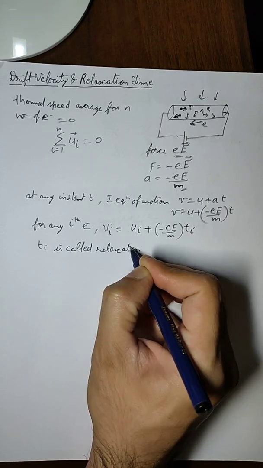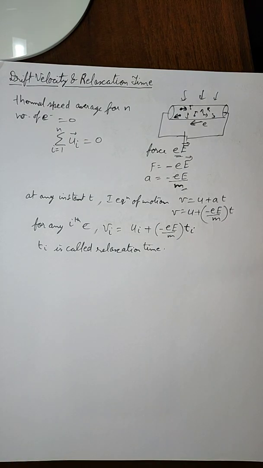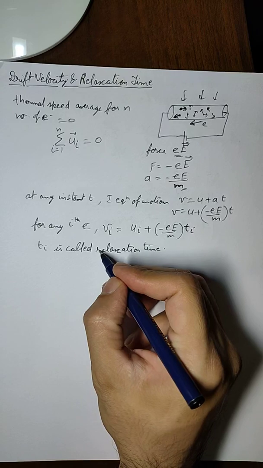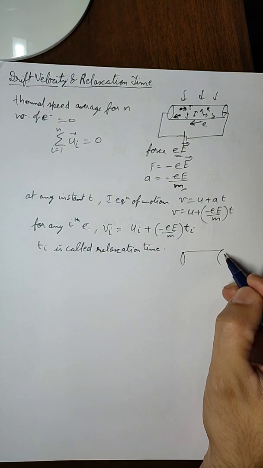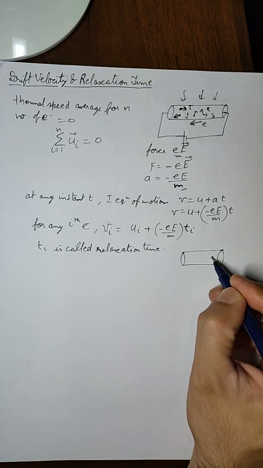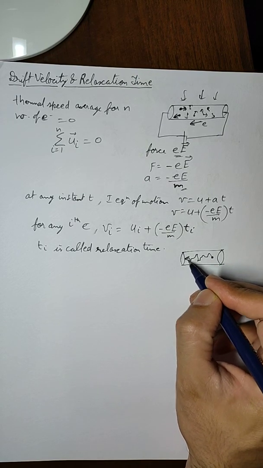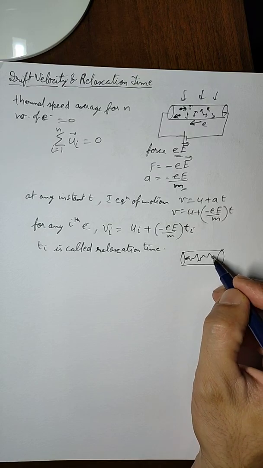and this time Ti is called relaxation time. Now remember that this relaxation time is always the average. Now what does this actually mean? We already studied when we were studying about drift velocity that when an electron moves from this point to this point, it will not move in a straight line, it will move in random directions. It will keep changing the direction of its path because of the collision.